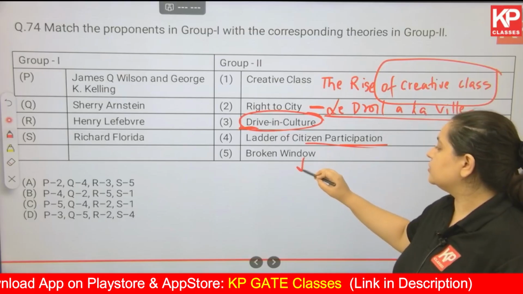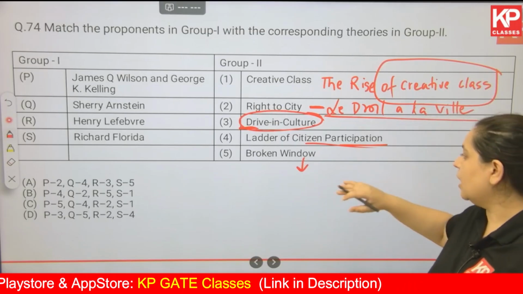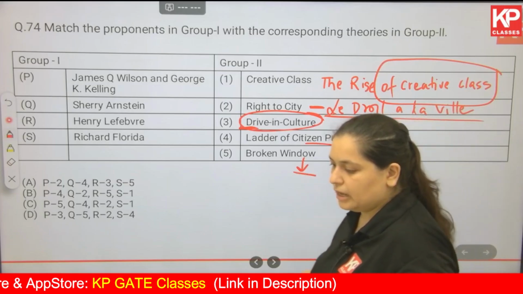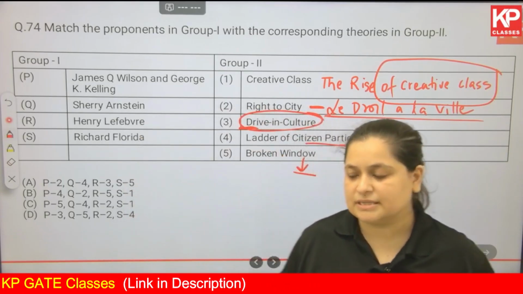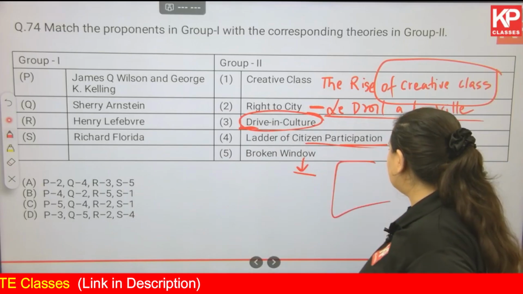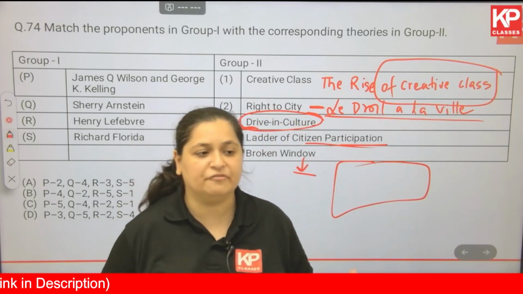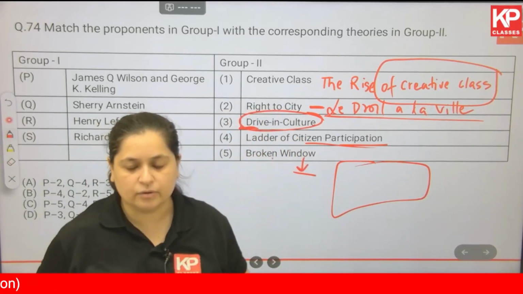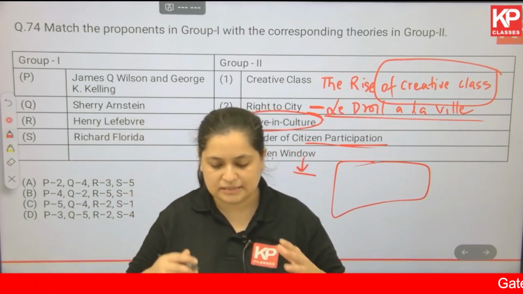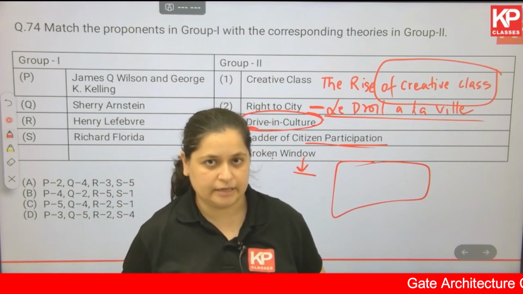Then comes broken window. This is the most relatable theory in today's scenario. What happens is, let's say there is a particular neighborhood in which there are blind spots, there is graffiti made on the wall, the windows are broken, hence the name broken window. That conveys a message that there's a lot of crime in this particular area.